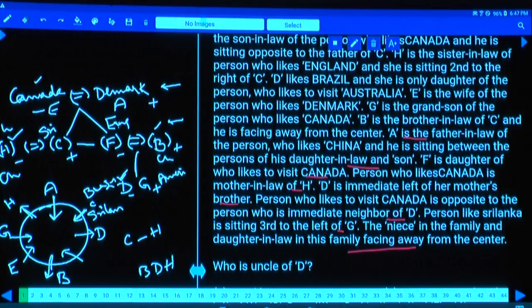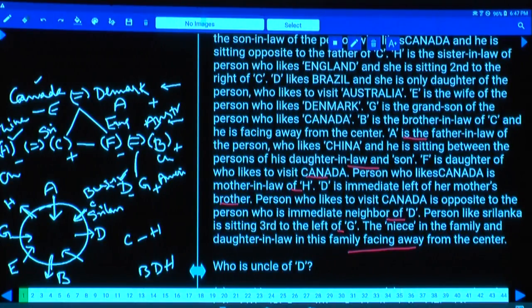Why? Because this D is having an uncle, mother's brother is there. That means D's mother is F. As D's mother is F, D is here. And this person is the daughter of the person who likes to visit Australia. Hence B is Australia. And this H is China.